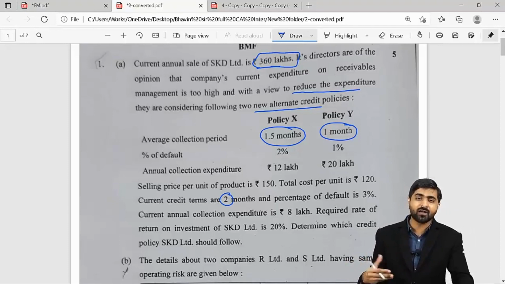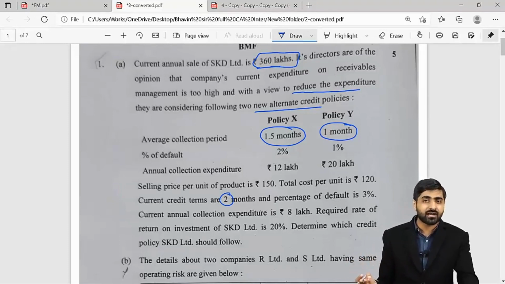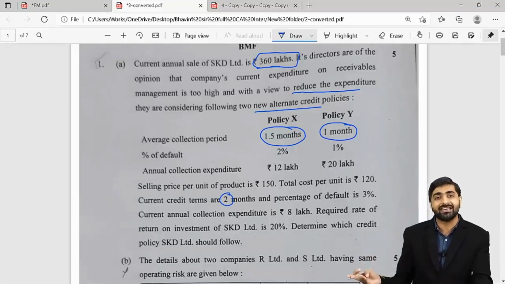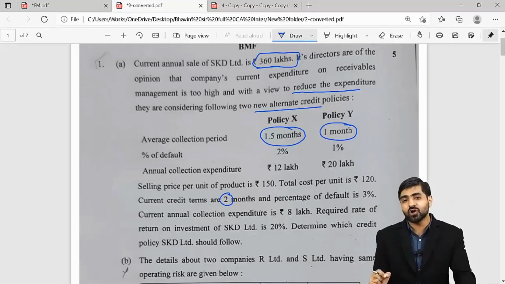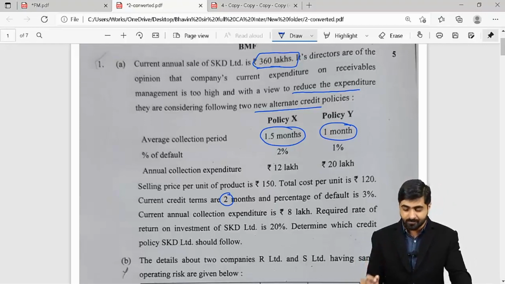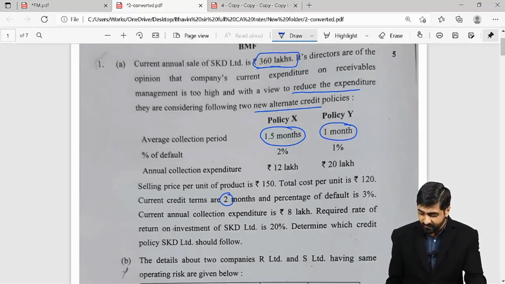Or else if you want, you can simply do the cost analysis by considering the bad debts, your collection charges and your cost of carrying debtors, or your cost of investment in debtors. Take the total cost and select the policy in which your total cost is going to be minimum. Okay, you also have the required rate of return on investment as 20%. So determine which policy should be selected.